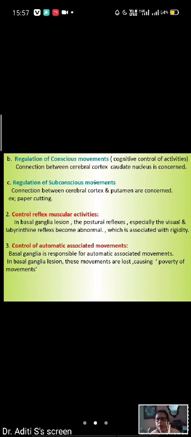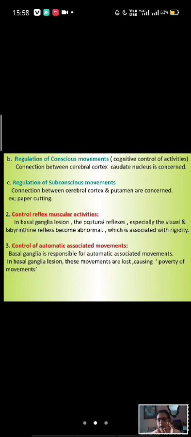These activities occur subconsciously, while you are crossing the road, sometimes it occurs subconsciously. You are performing this subconsciously. This is also because of the basal ganglia. Its connection with the putamen and the cerebral cortex helps in this subconscious movement.